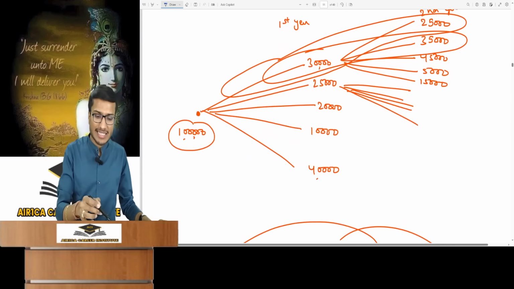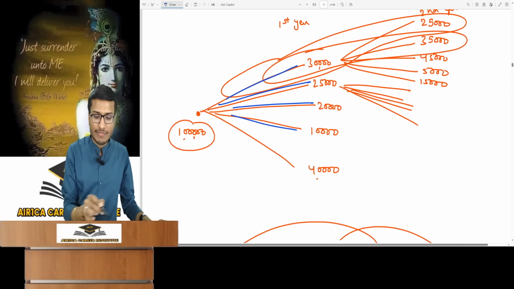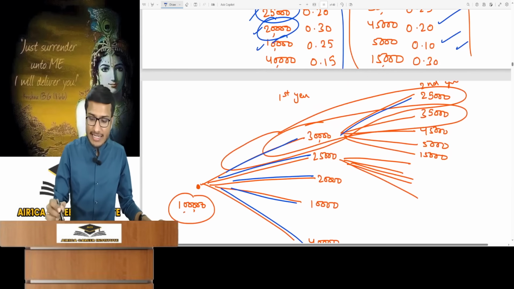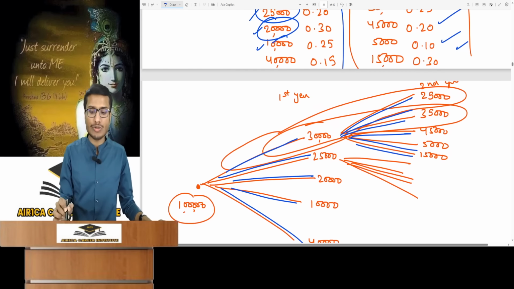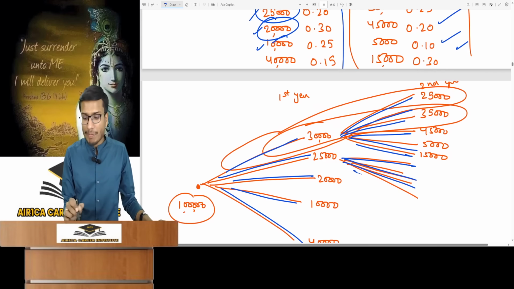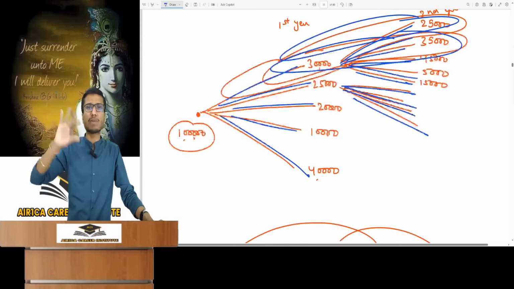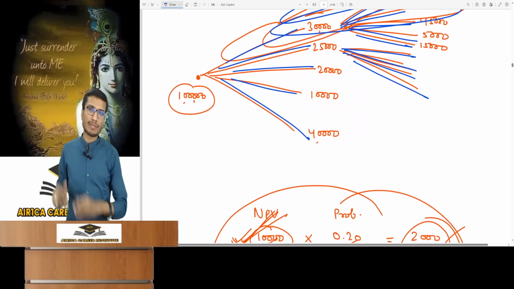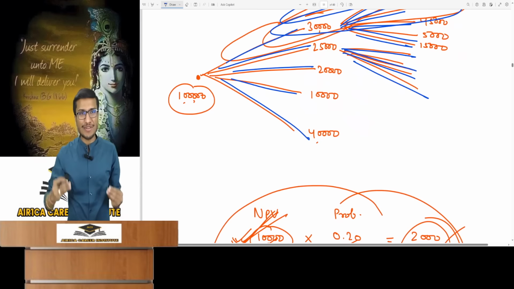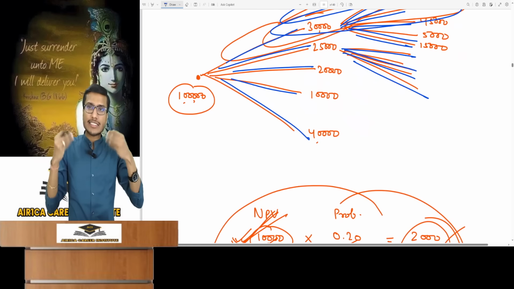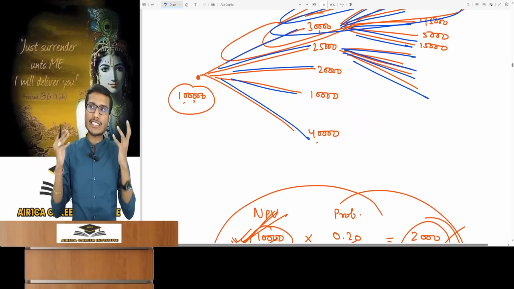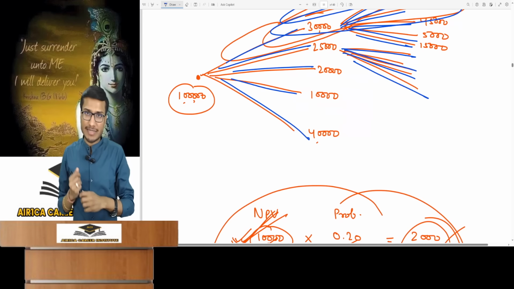Like I showed you by making a chart, these cash flows are forming in your first year. Then in year 2, if it's 30,000, the same 5-6 scenarios. Then if it's 25,000, again there are 5-6 scenarios. Many paths can be formed, meaning many of your scenarios are possible. So each scenario can have its own NPV. Simply put, the crux is this: I can estimate multiple cash flows for each year with probability, and then